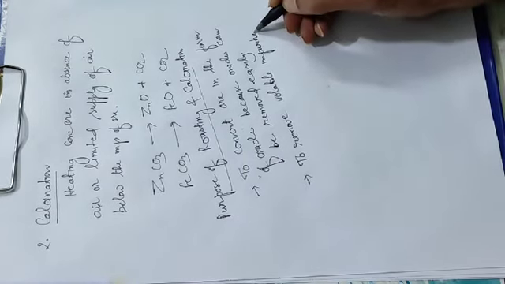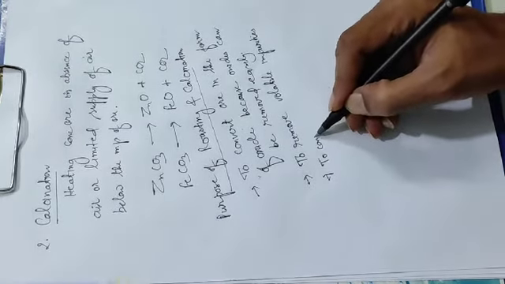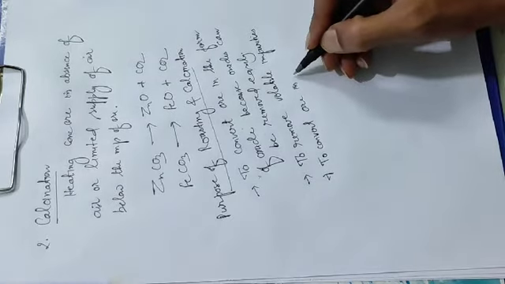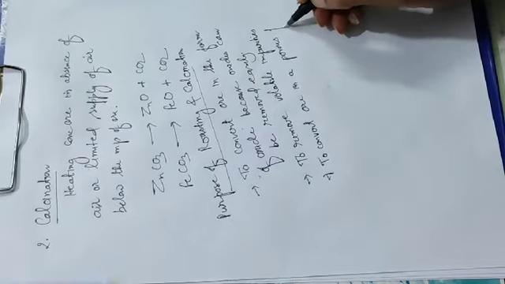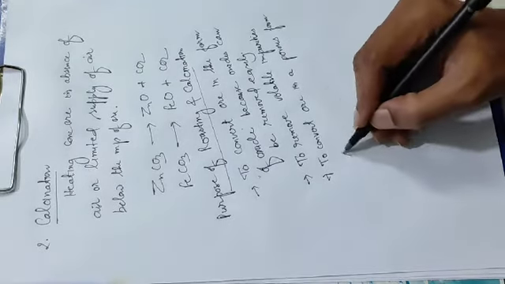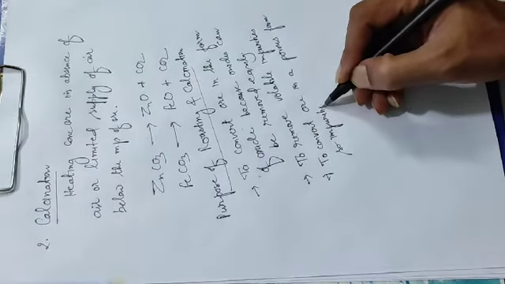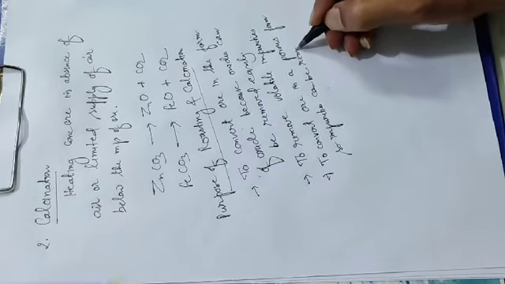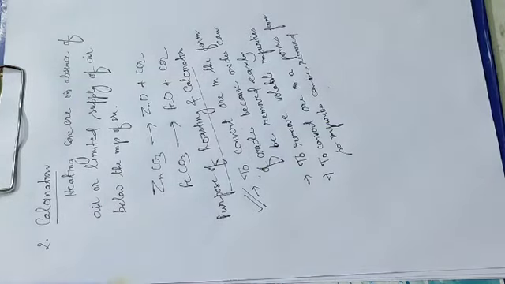One more purpose is there: to convert the ore into a porous form, so impurities can be removed. So the main purpose is this one only, to convert the ore into the form of oxide, so it can be removed easily.